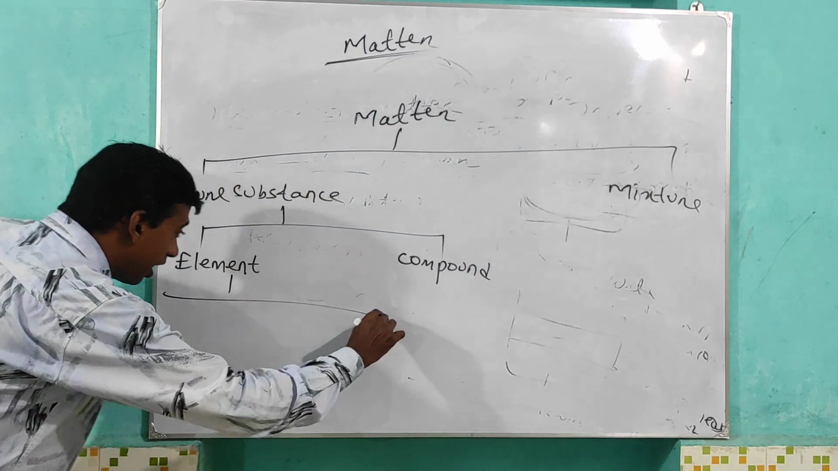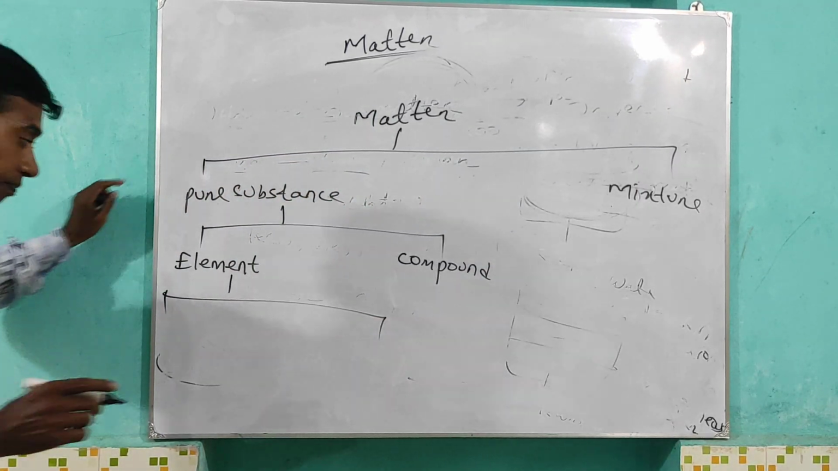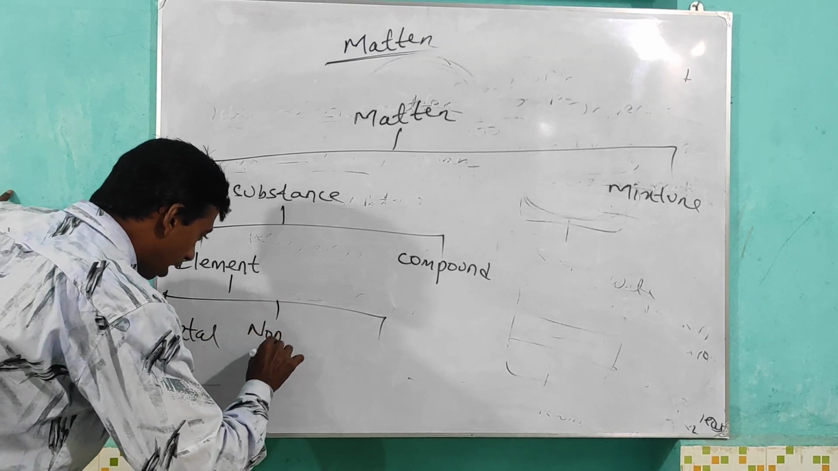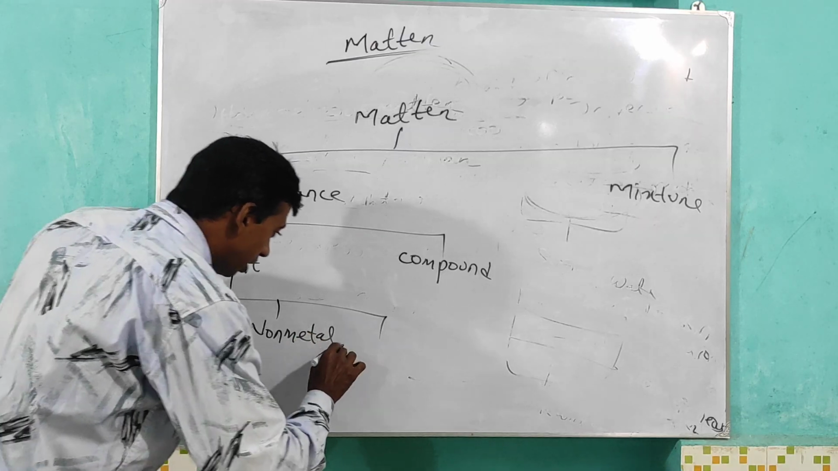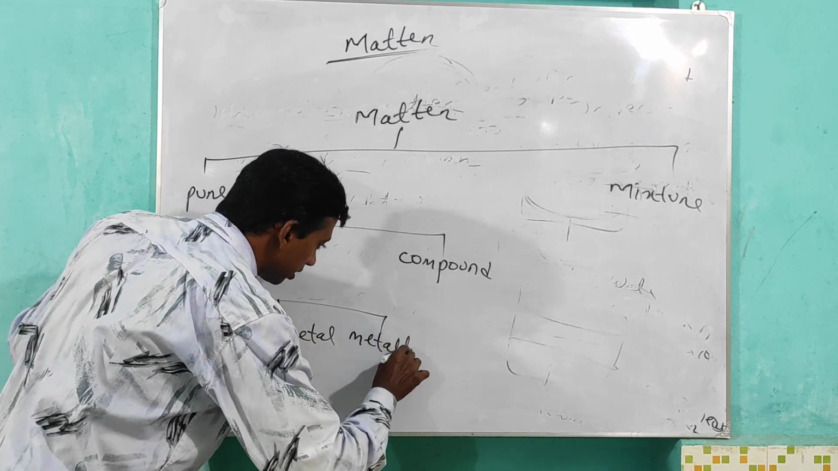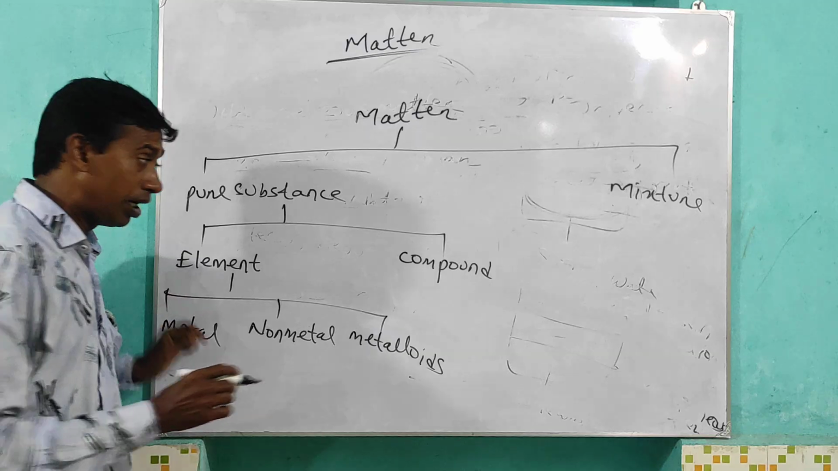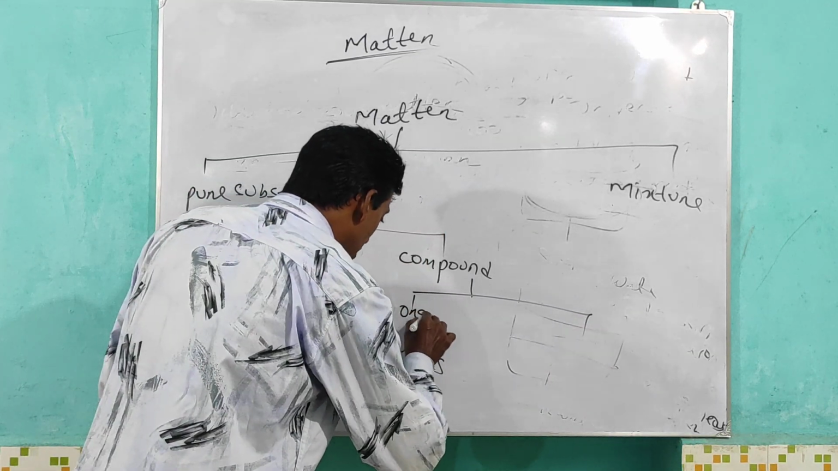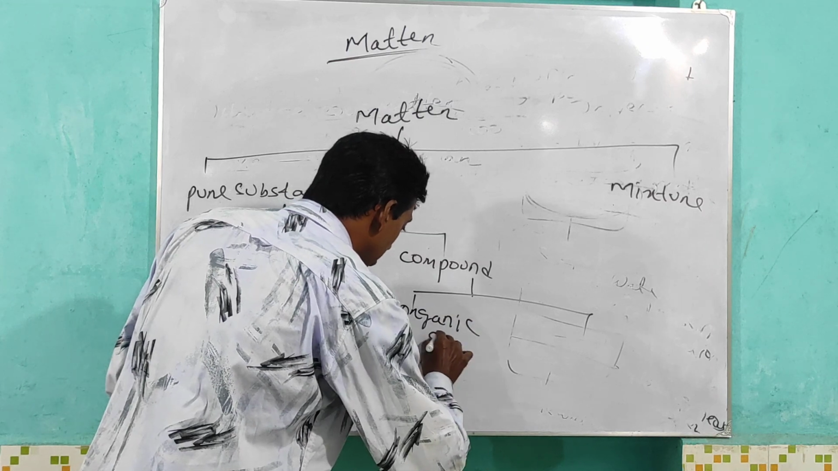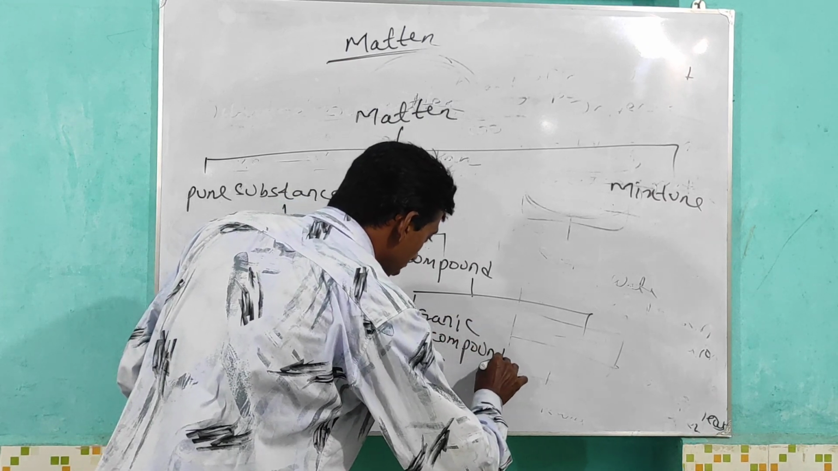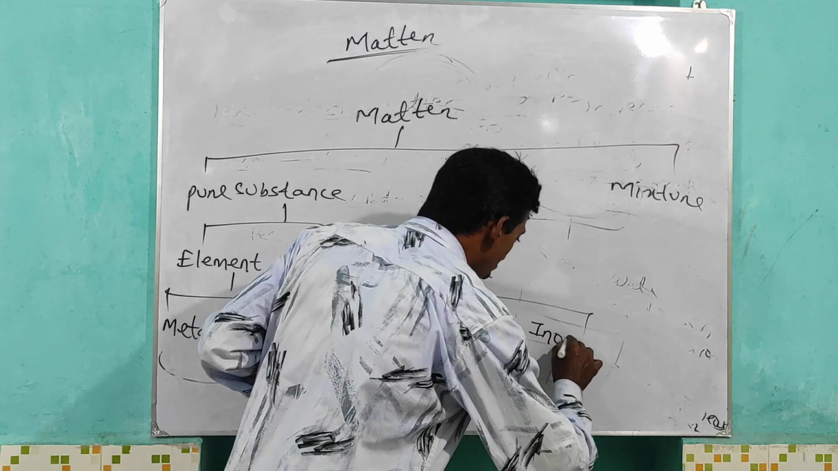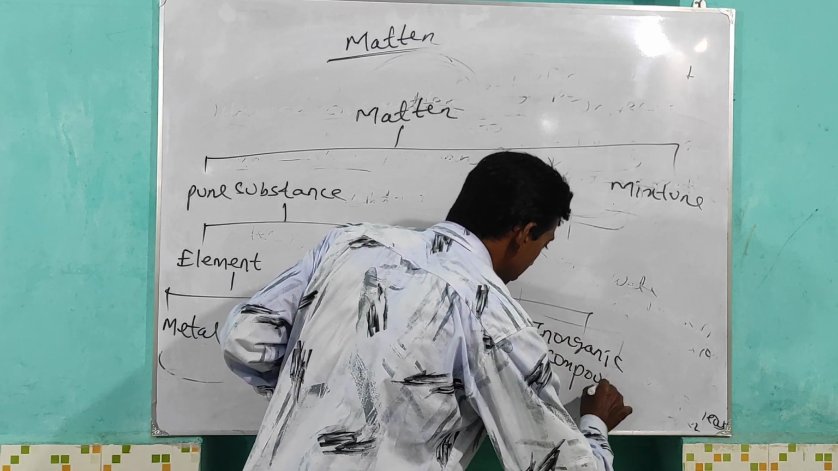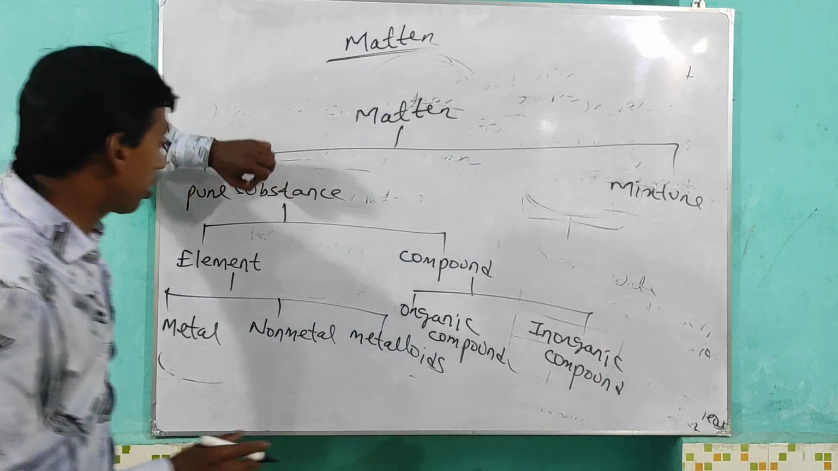Element again has three types depending on nature: metal, non-metal, and metalloids. Similarly, compounds are of two types: organic compound and inorganic compound. Okay, this is our pure substance.